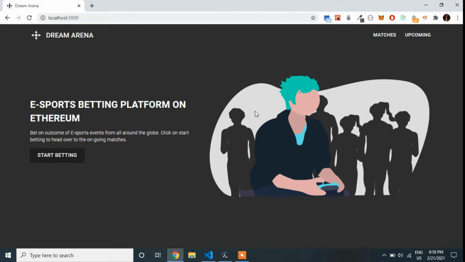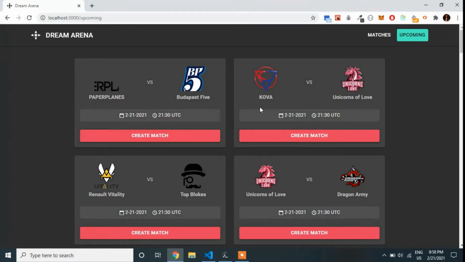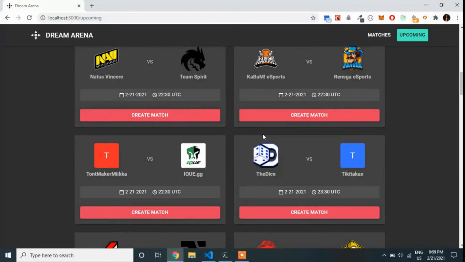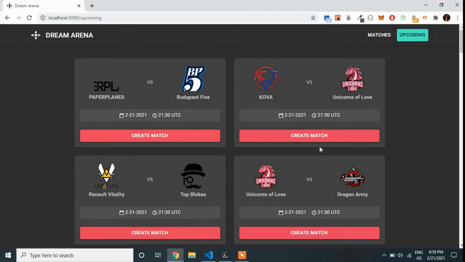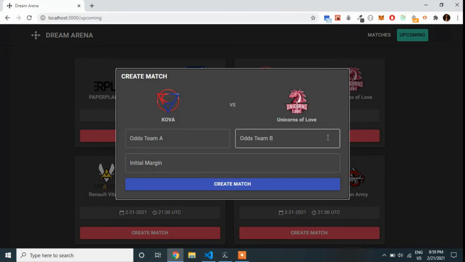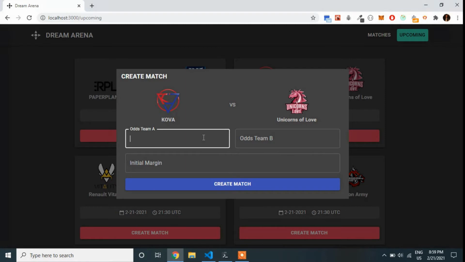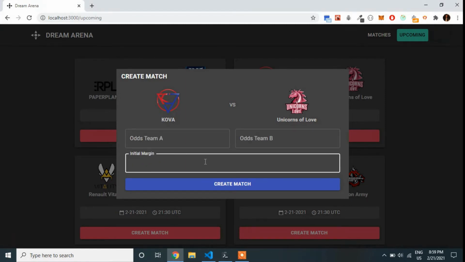So first, let's look into how you can be a bookie on this platform. To be a bookie or a bookmaker, you have to go to the upcoming section where you can see all the upcoming esports games in the near future. So let's say I like this game and I want to create a betting match for it. So I click on create match, and here I have to provide three details: the odds for team A, and this will be decimal odds, the odds for team B, and then an initial margin, which, as I described before, we need for ensuring that all the bettors get their respective payouts.